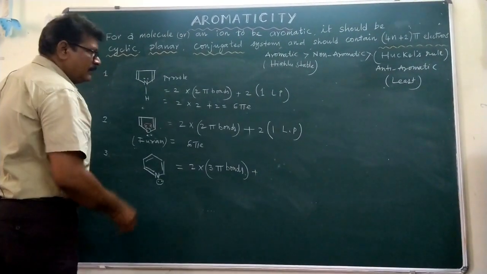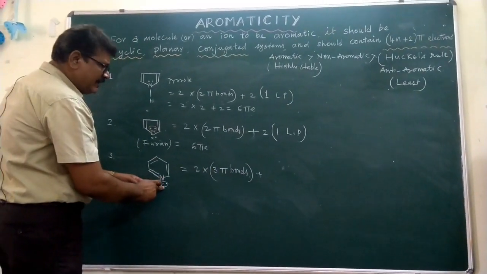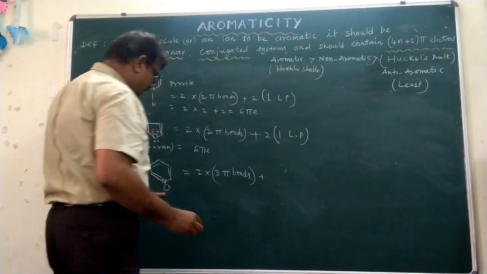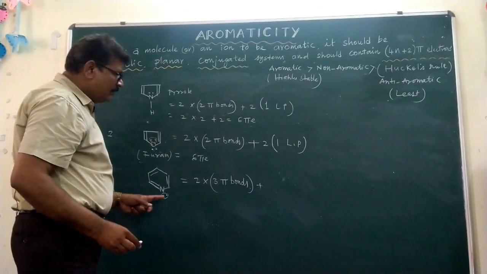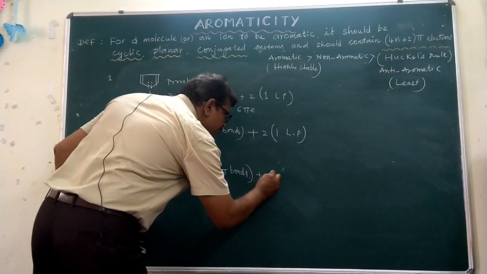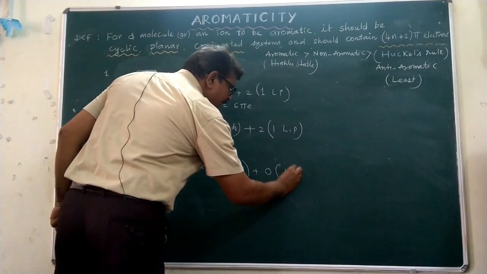But one lone pair is there, that is not considered, so that is 0 into one lone pair, that is 0 into 1 LP.